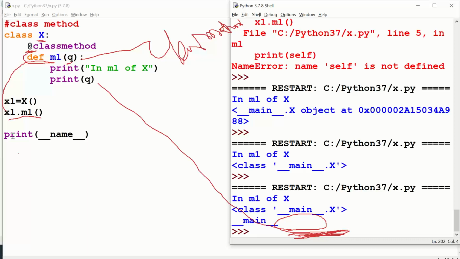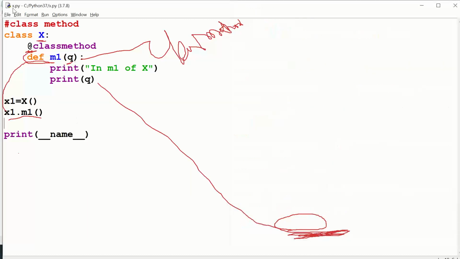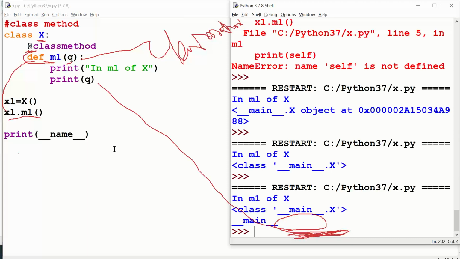Sir, the current program name is x.py. No, I can see x.py on the top left. Why are you saying __main__? What example did I give to remember this concept? If you really remember, about two weeks ago we discussed this concept. All engineering students are called students only, but when they are in the principal's room, they are heroes and heroines, is what I said. You remember, right?